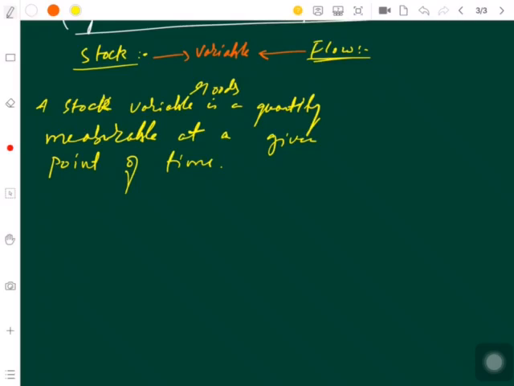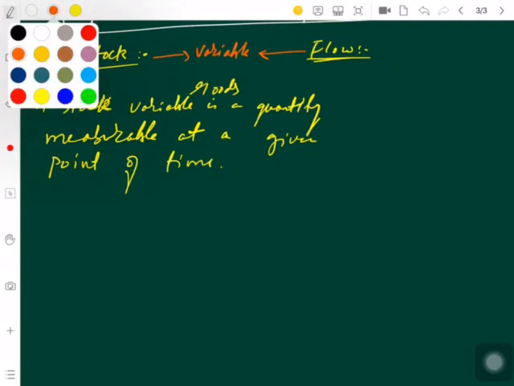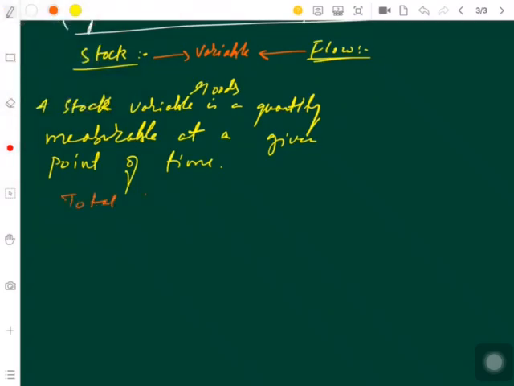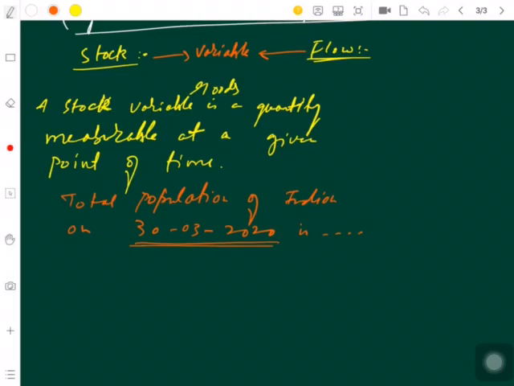I'll give you an example. Say total population of India on 30th of March 2020. When I say total population of India on 30th of March 2020 is so and so, this becomes a point of time. This point of time makes it a stock variable.